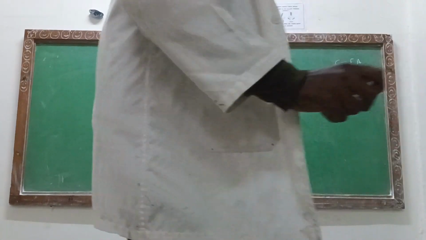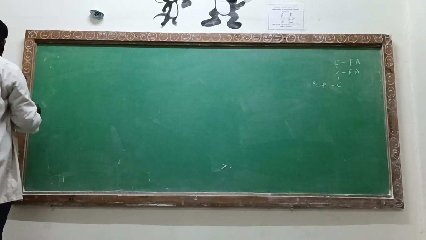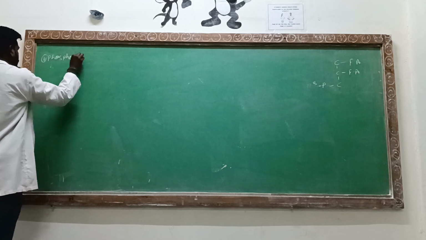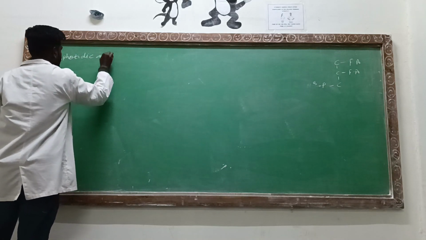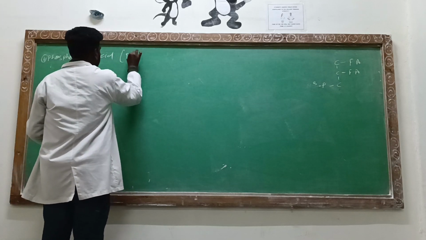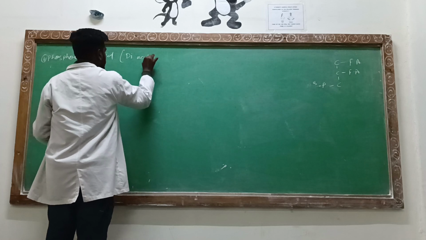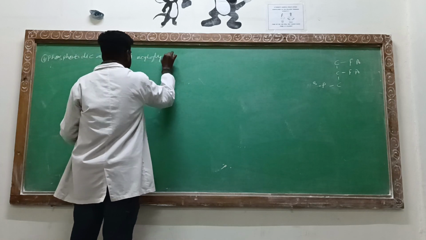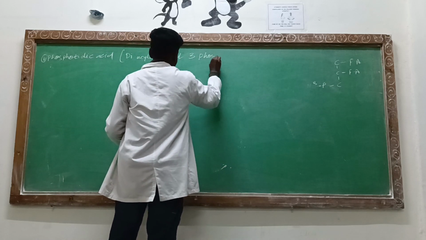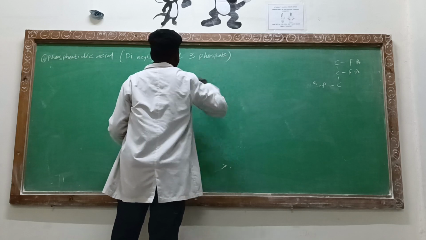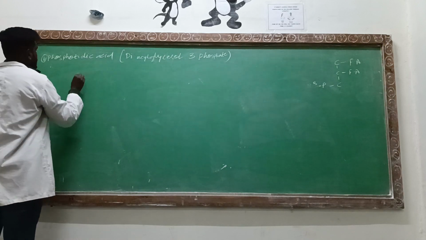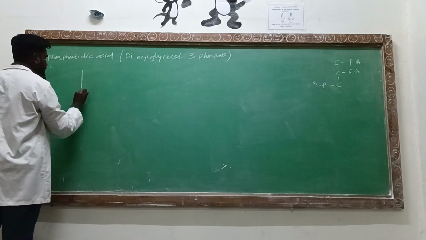We will be seeing the first product, a very common thing, that is phosphatidic acid. आप मेरे साथ साथ देखिए. Phosphatidic acid is also known as diacylglycerol 3-phosphate. Now, the structure of this diacylglycerol 3-phosphate is a very easy structure.